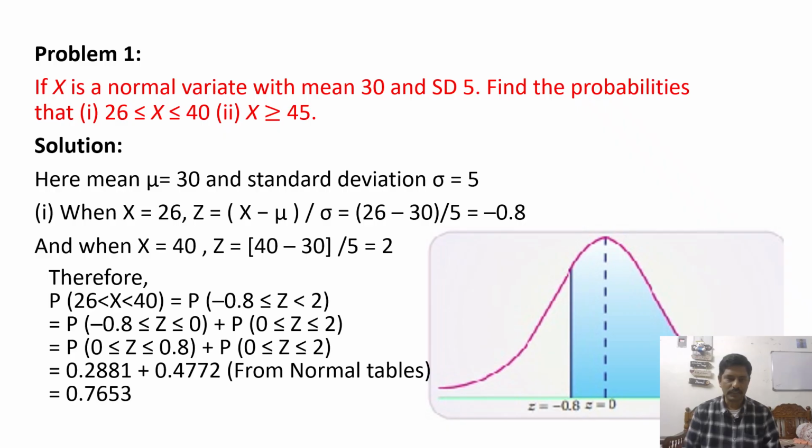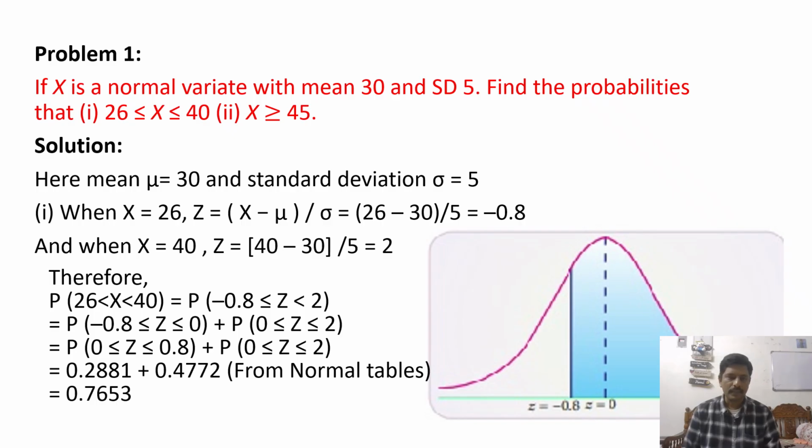So we have represented it. Now we'll see one problem of a normal distribution. If x is a normal variate with mean 30 and standard deviation 5, find the probabilities that 26 less than or equal to x less than or equal to 40, and x greater than or equal to 45.